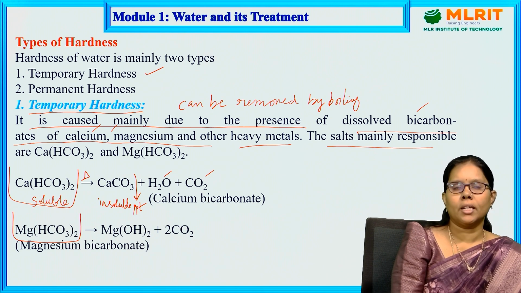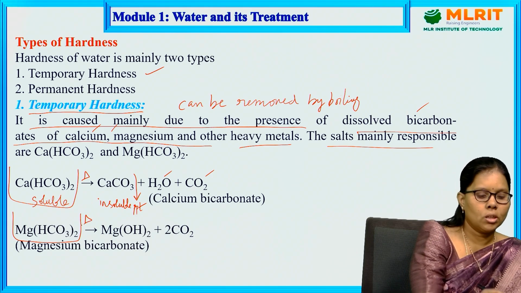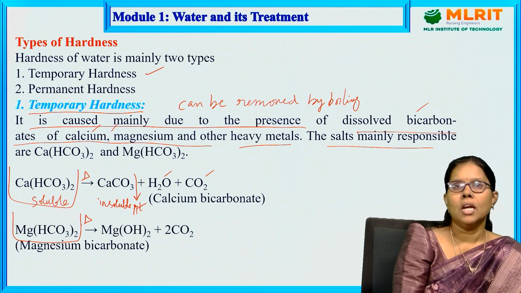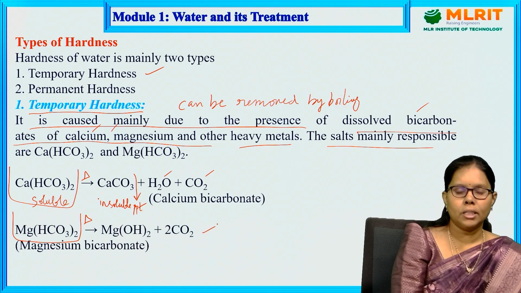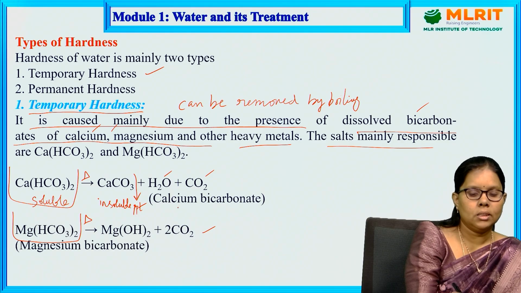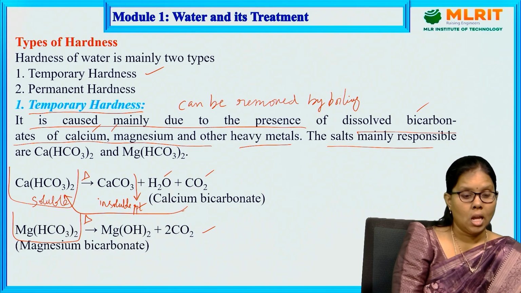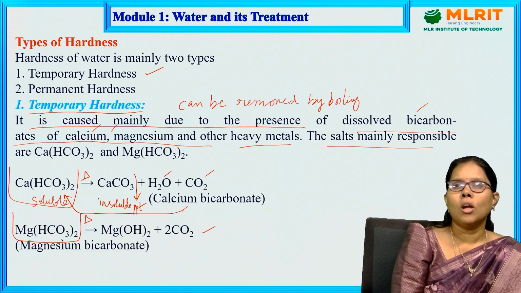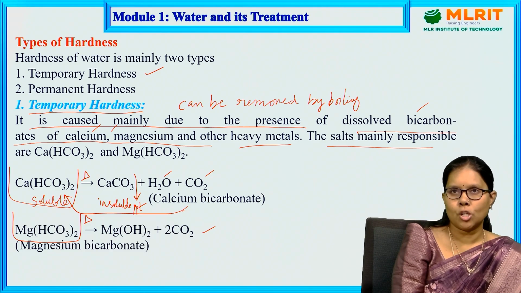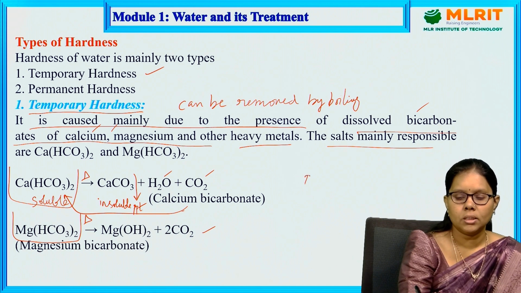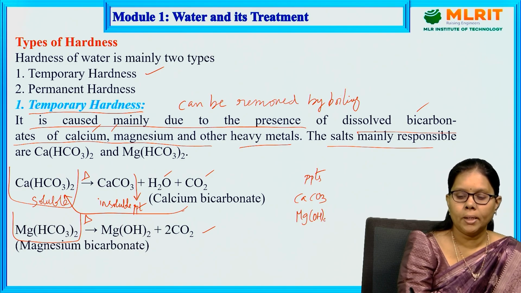If the water contains magnesium bicarbonate, boiling it gives magnesium hydroxide and carbon dioxide as products. If you boil both calcium bicarbonate and magnesium bicarbonate, the precipitates formed are calcium carbonate and magnesium hydroxide, which can be removed by filtration.